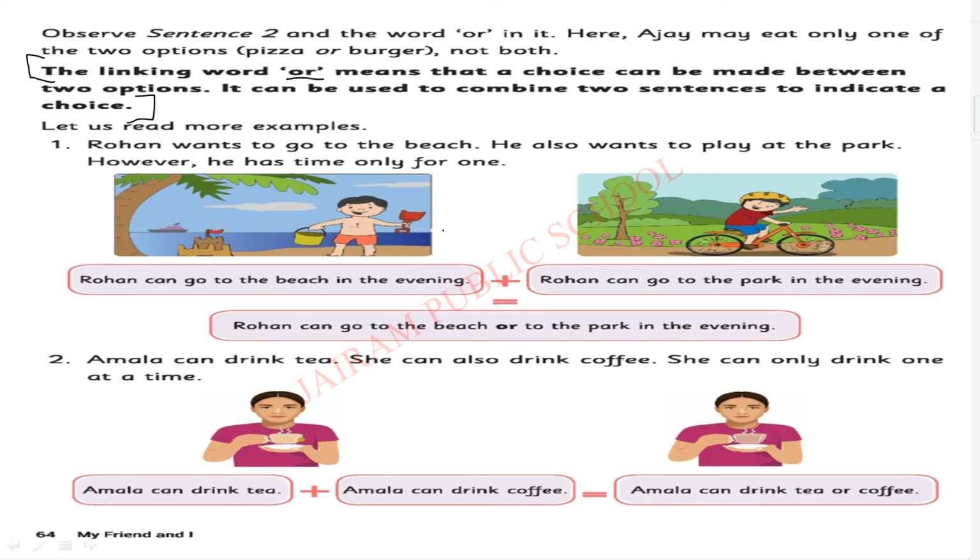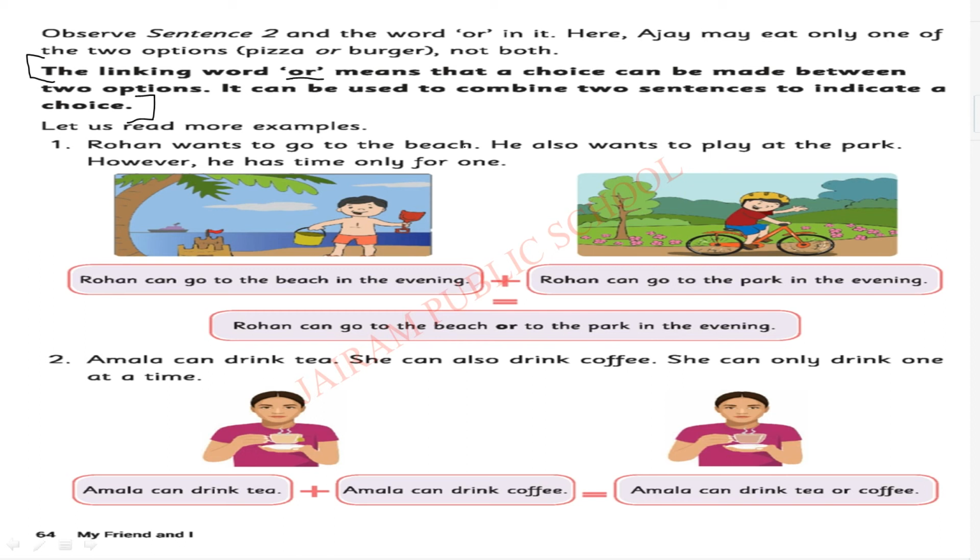Both should be taken and considered. Okay, it can be used to combine two sentences to indicate a choice. If there is a choice in a sentence, you can use or. If there is no choice in a sentence, you can use and to link two sentences or two words or two actions. Look at the first example.